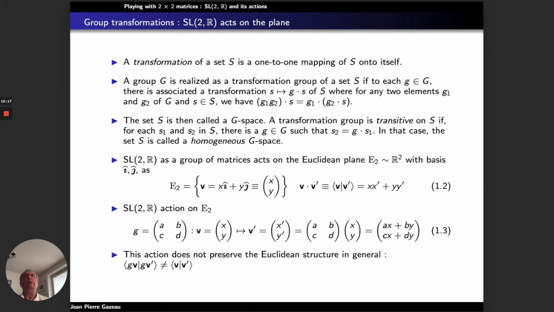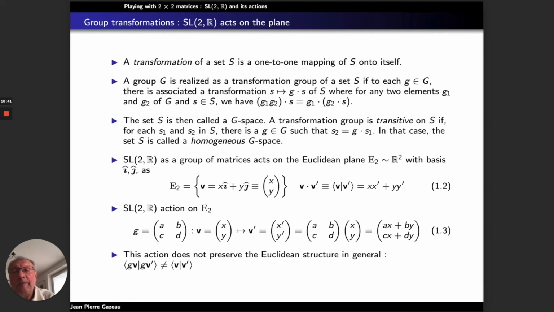Now, the first immediate action of the group SL2R, precisely because it's a group of matrices, is that it acts on the plane. So what is a transformation of a set S? It is a one-to-one mapping of the set onto itself.